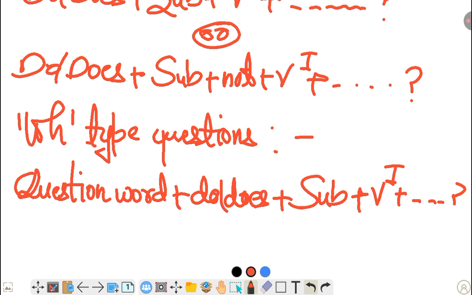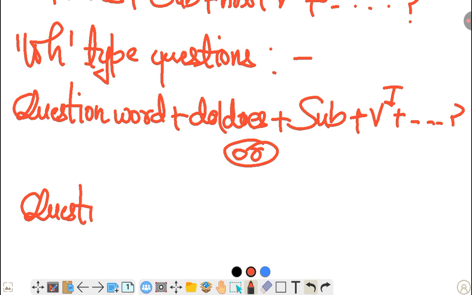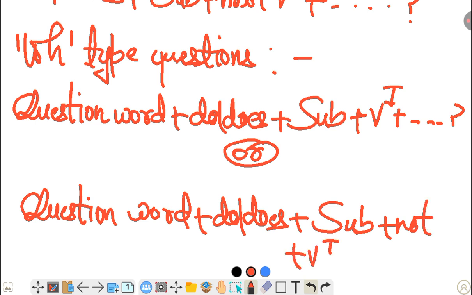And the same thing if you want not: you apply not after the subject in an interrogative sentence. So: question word plus do or does plus subject plus not, plus the first form of verb. Simple.